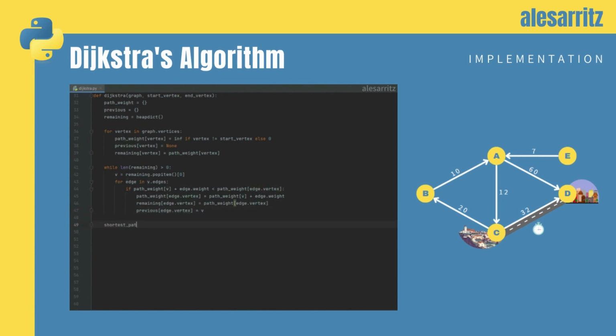When remaining is empty, the path weight stores the weight of the current shortest path from the start node to each node. So, we can now reconstruct this path by tracing through previous. If we find a valid path, we return it. If not, we return path not found.